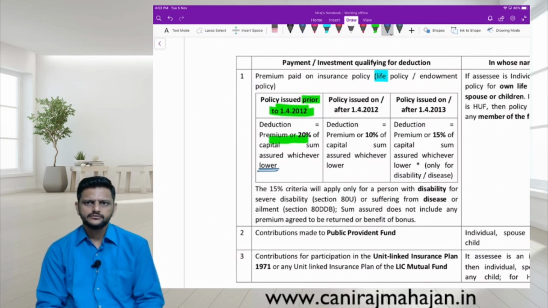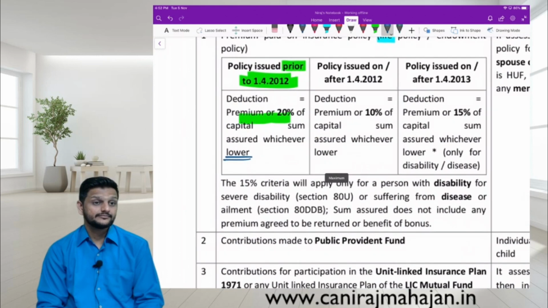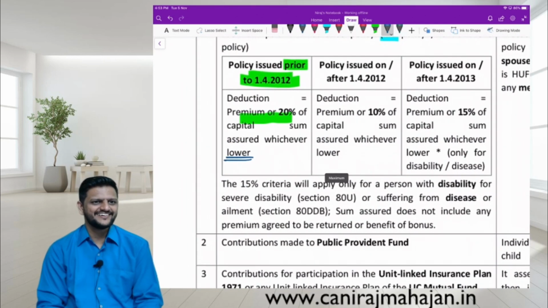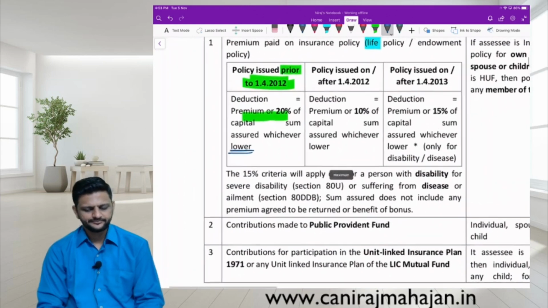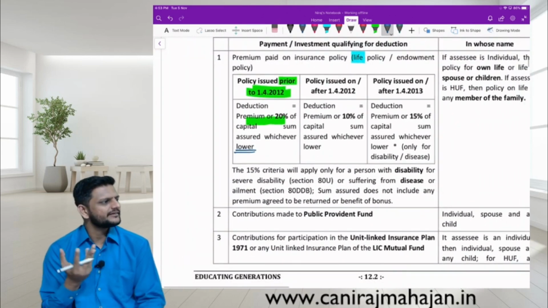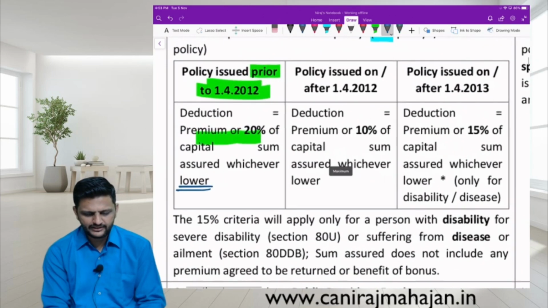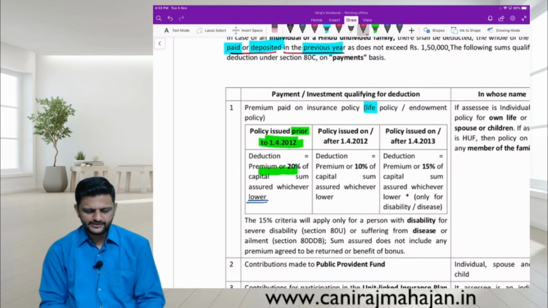Percentage. We did it in school, no? Doesn't matter. Memory is very weak unless we revise.